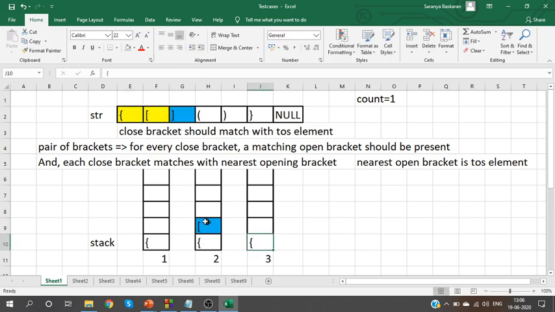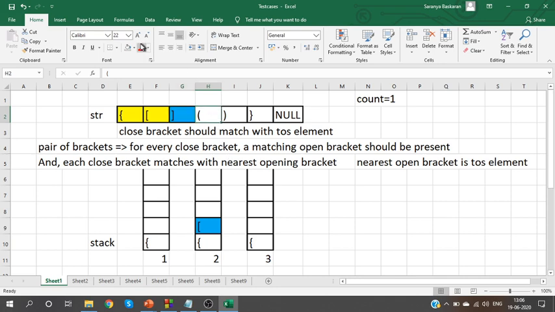Clear? Once I know I have found a pair, I need not analyze this pair further. So I have popped the open bracket. Whenever you see an open bracket, push it. On seeing a close bracket, compare it with the top of stack element and pop the element. Okay. Let us continue this further.